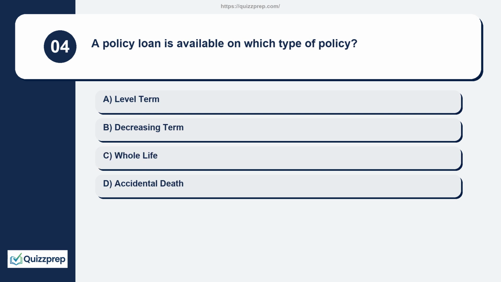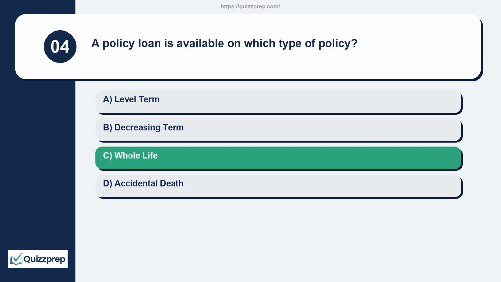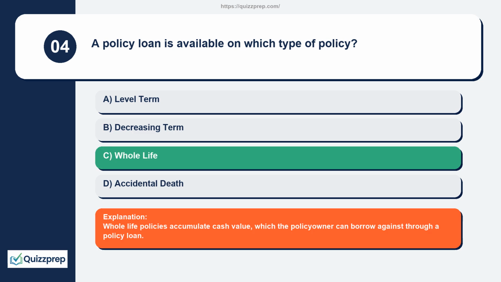Question 4. A policy loan is available on which type of policy? Level term, decreasing term, whole life, accidental death. Whole life policies accumulate cash value, which the policy owner can borrow against through a policy loan.